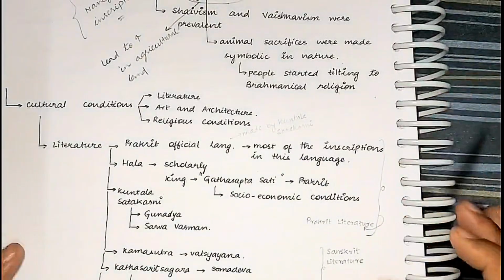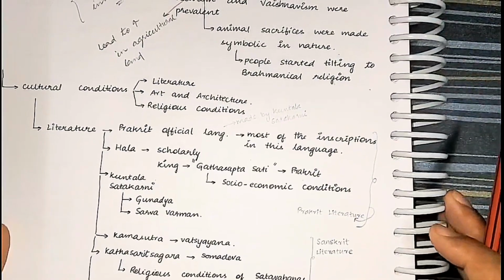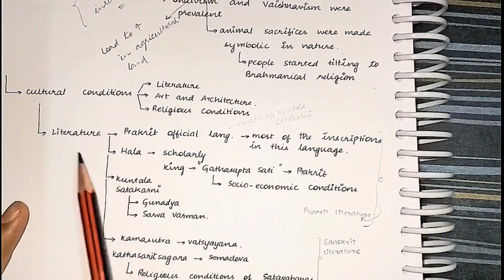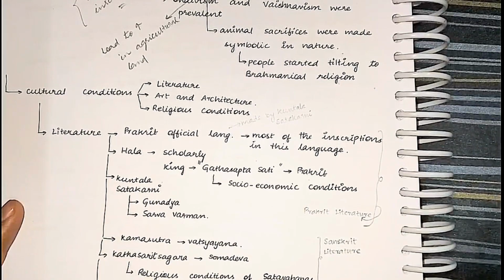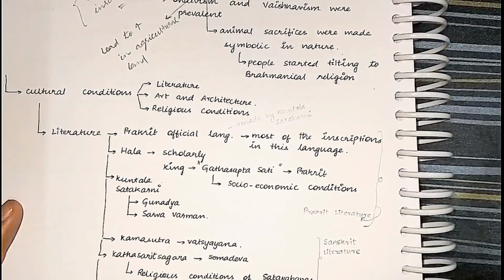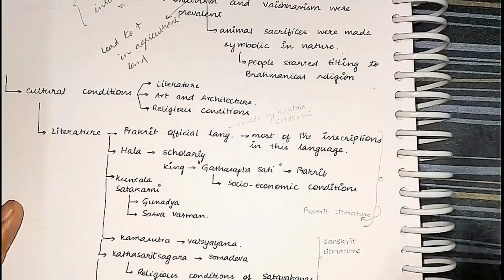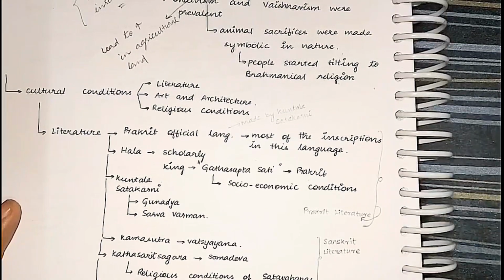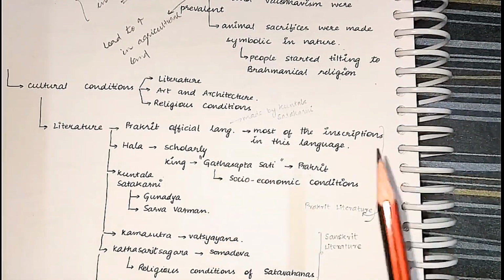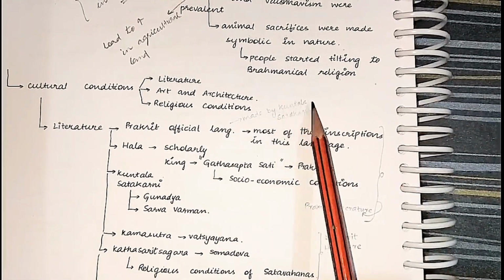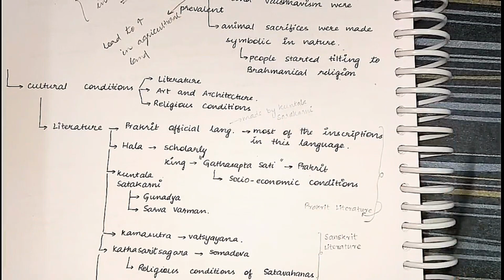Next, cultural conditions. We will look at the Prakrit. We will look at the literature. Remember, whenever you write about the literature, first quote what was the official language of that region, of that dynasty. During the time of Shatavahanas, it was the Prakrit language. Prakrit was made the official language by Kuntala Shatakarni.